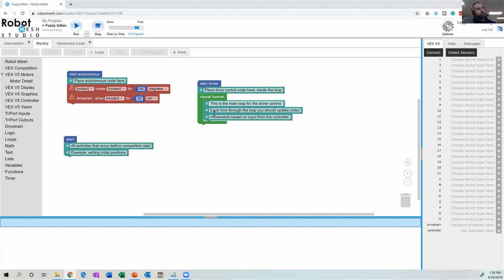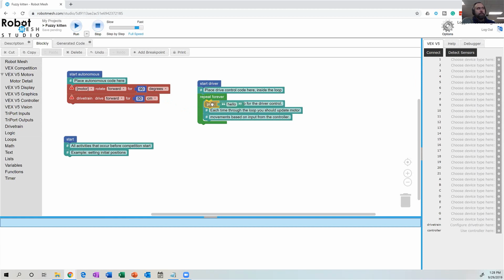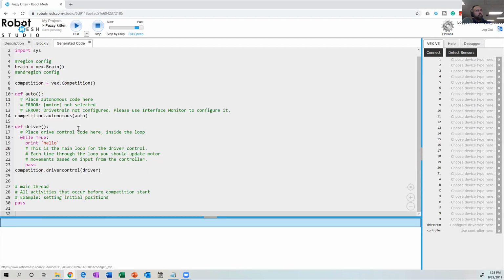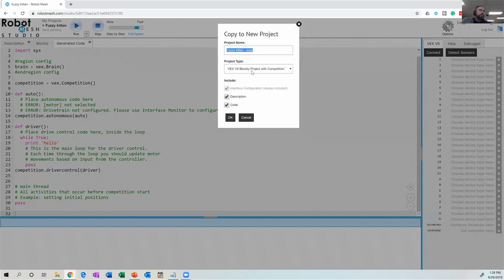Then the driver control portion of the match. So here again, I might put blocks inside of here. So I'm going to print hello. Maybe I'm going to have some buttons on the controller mapped to specific functionality. And I just build it like that. In the generated code, you can see that this is just a Python template. So now what I could do if I wanted is I could copy this project as a VEX V5 Python project.